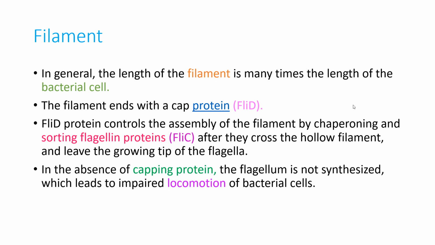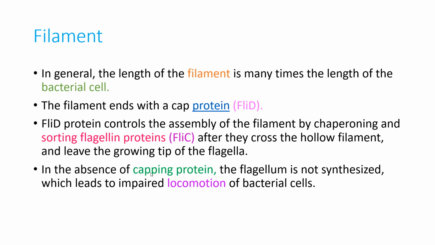What is meant by chaperoning? Chaperoning means different kinds of proteins folding into a structure. That is called chaperoning. Different kinds of proteins means, just like FliD, one kind of protein, and FliC, another kind of protein. Both are different kinds of proteins folding into a structure, and that is called chaperoning. Okay, have you got it?